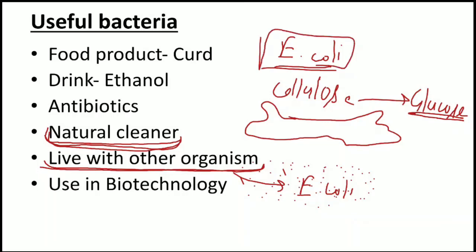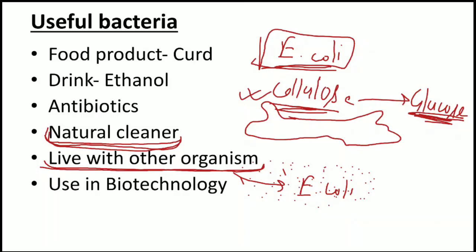In previous years, we also had some microbes that converted cellulose into glucose. But nowadays, we do not have these bacteria, so we are not able to digest this cellulose. Why has our appendix become vestigial? Why has our appendix become non-functional? Because in previous days, in the appendix we had special types of bacteria which converted cellulose into glucose. If we took in cellulose, they converted it into glucose.